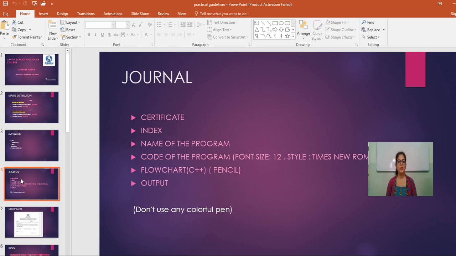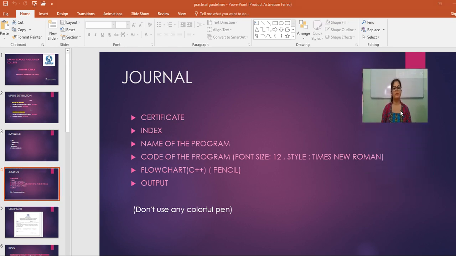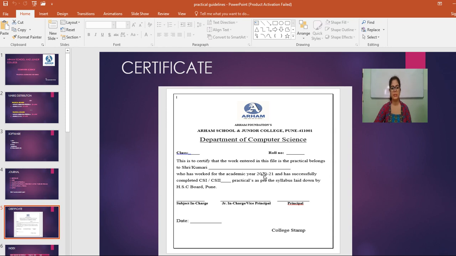Next is how you have to prepare your journal. Everyone has to follow this sequence to prepare your journal. The very first is the certificate. At the first page you have to attach your certificate page. Now this is how your certificate page will look like. This is your certificate page.